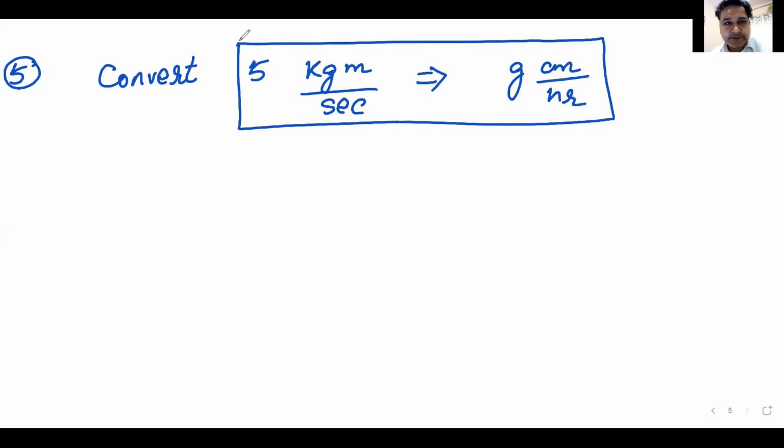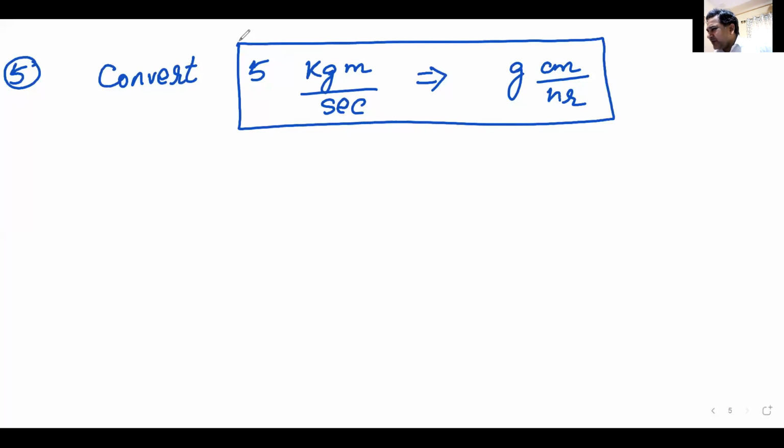Let me get the first answer. 5 kg meter per second is how much? 5 into 1000 divided by 36. That is the correct answer. Well done. Hinduja has given me a big number. Yes, Jayashankar, 5 into 10 to the power 5.